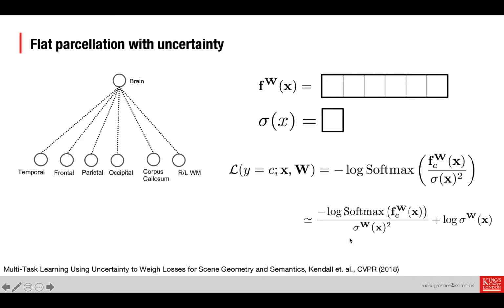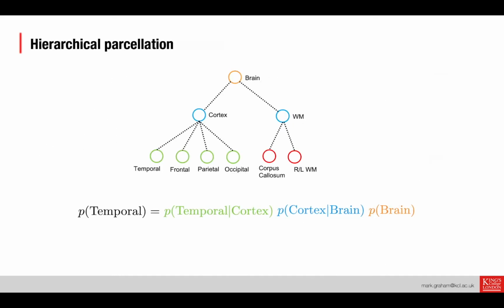And using an approximation that's outlined in this Kendall paper, we can write this as just the cross entropy between the unscaled logits scaled by the uncertainty value, with an additional log term to control the growth of the uncertainty at each voxel. And if we think about how we might extend this to hierarchical parcellation, we can model the probability of a leaf node, such as the temporal node here, as the product of conditional probabilities going up the tree times the root node probability. And here we'll always take that to be 1 and we'll neglect the root node.